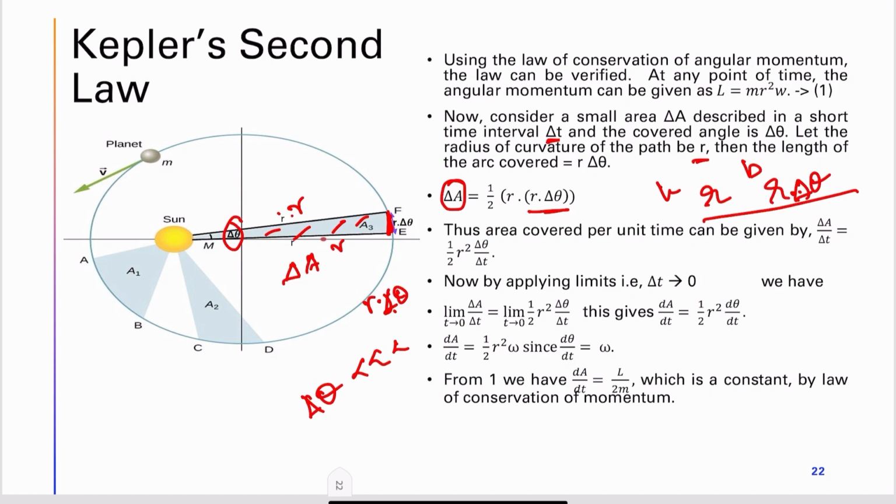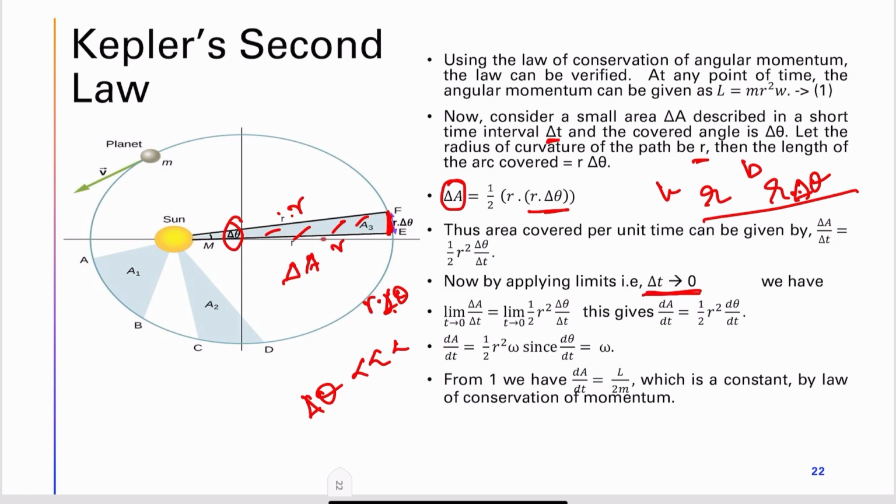This is the area delta A, with arc length r del theta. Now when we want to consider the area traversed per unit time, we take delta A by delta t is equal to half r square into del theta by delta t. We know that rate of change of phase is nothing but omega. Now we apply the limit when delta t tends to 0.